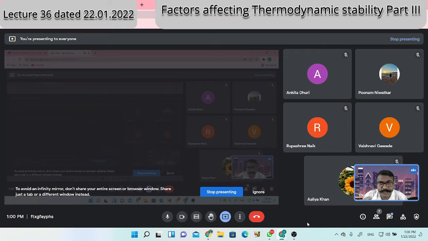In syllabus also it is mentioned clearly in unit number 1. It is one of the evidence for covalent character in the complexes or coordination compounds.